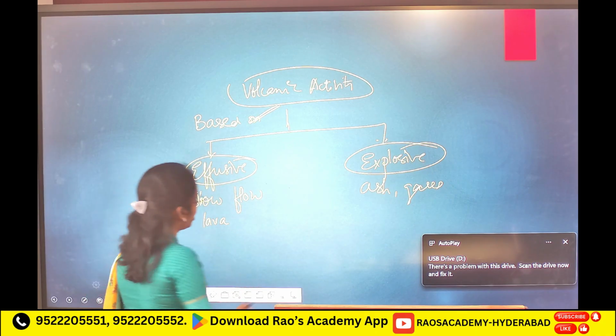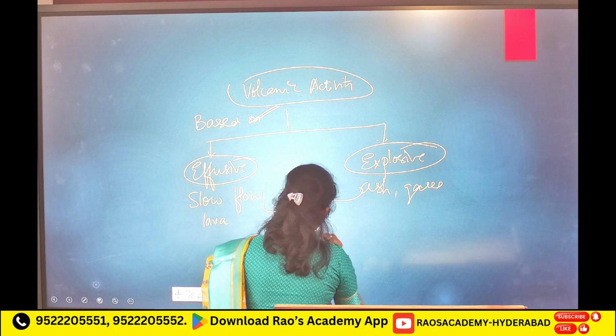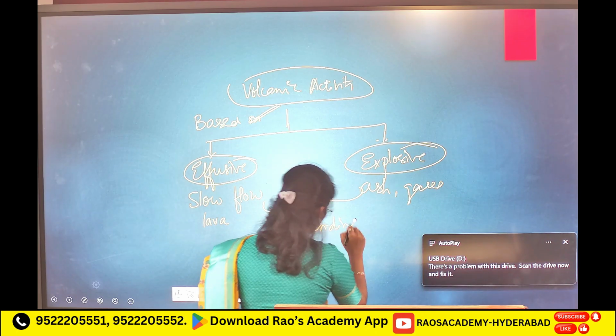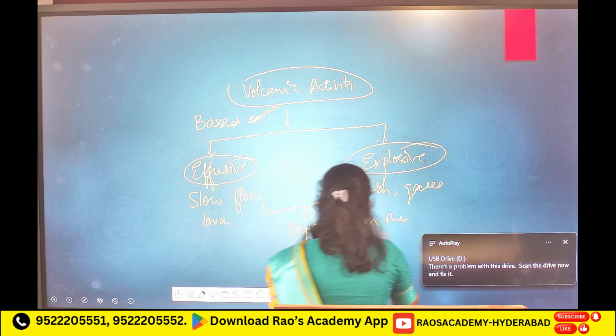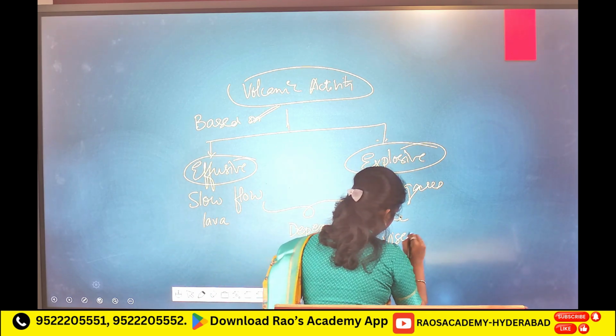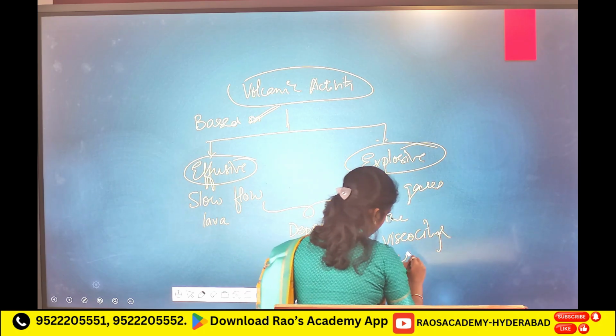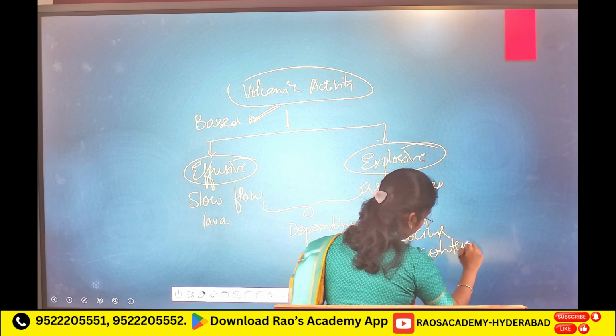Depending on the magma viscosity and gases content.